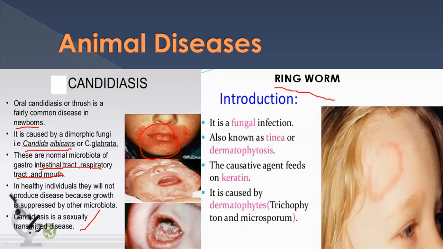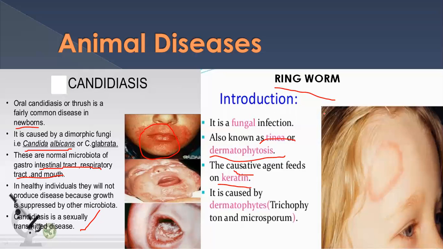Ringworm is also a commonly seen disease, also known as tinea or dermatophytosis.